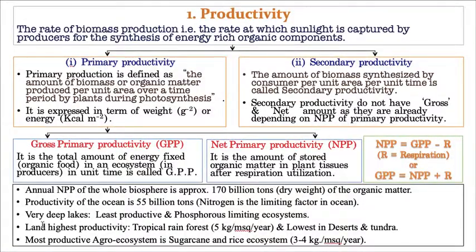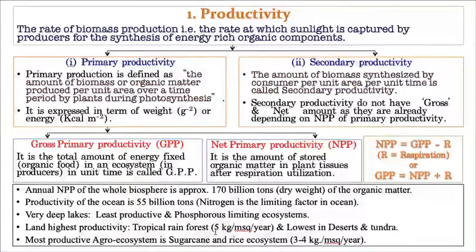Now, usually very deep lakes have very little productivity. Hope you know, in deep lakes you can't see light penetration. When there is no light penetration, obviously you can't see photosynthesis. That's why in very deep lakes the least productivity is seen, and also phosphorus is absent in those deep lakes.